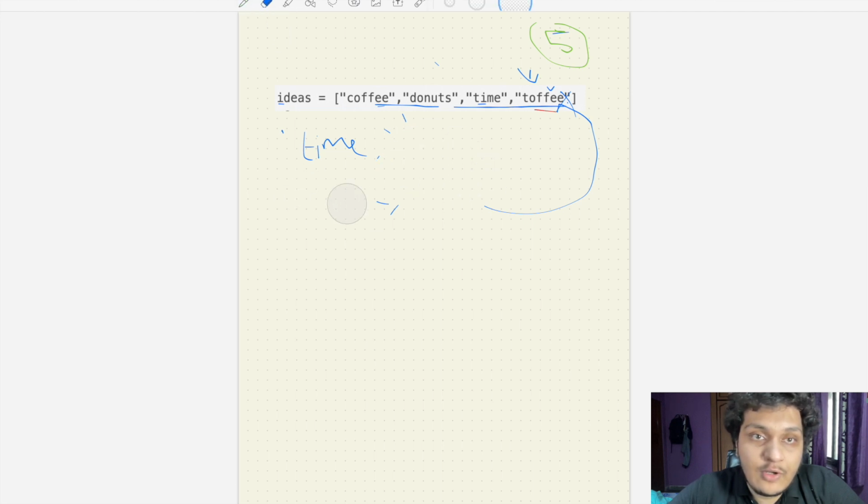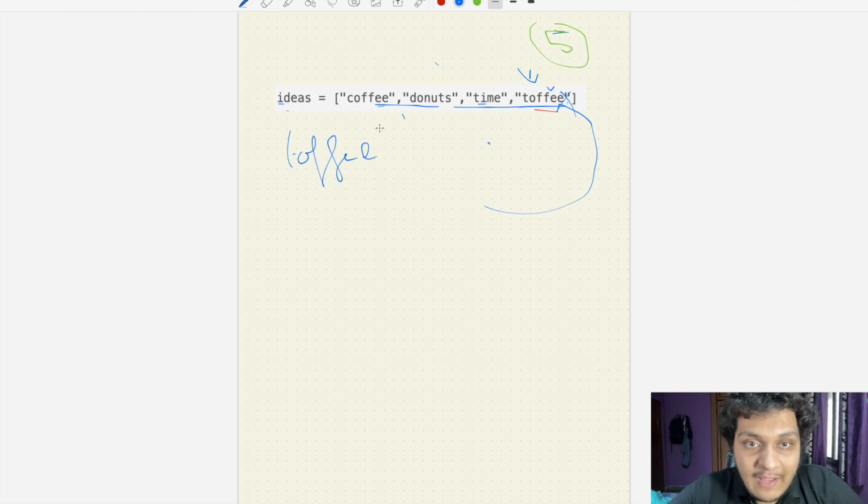And after that we have toffee, and here the first letter for both is T. If after swiping also it will be same. So now what we can say here? It is already there, so we don't need to increase the value for this distinct value. Now we'll go forward with toffee.